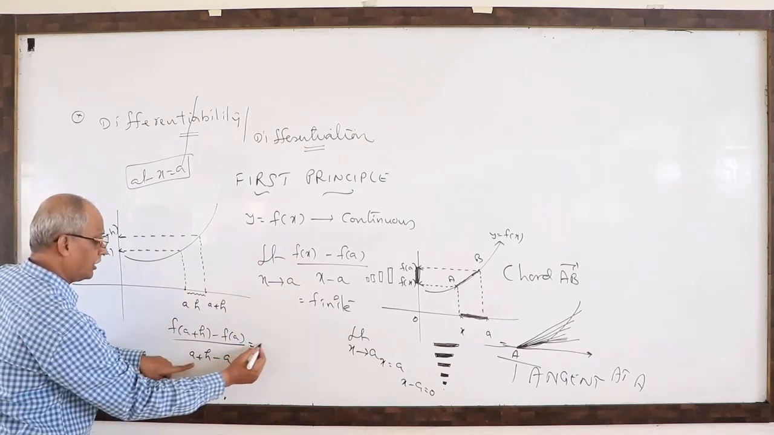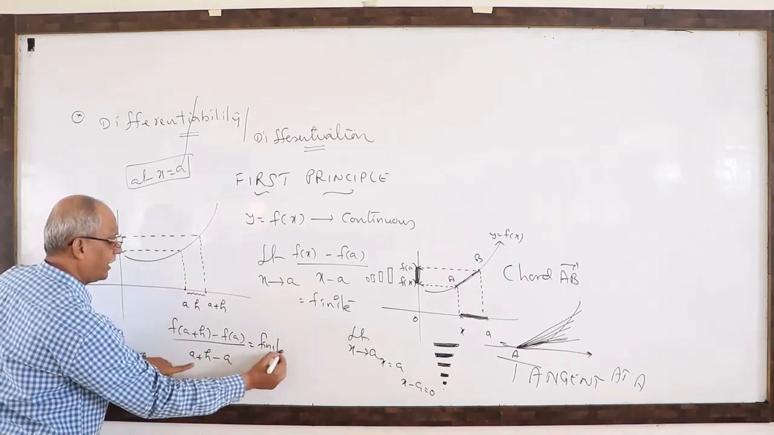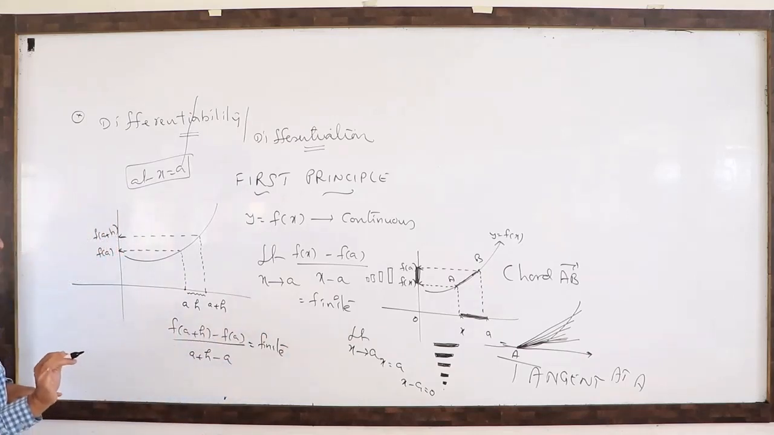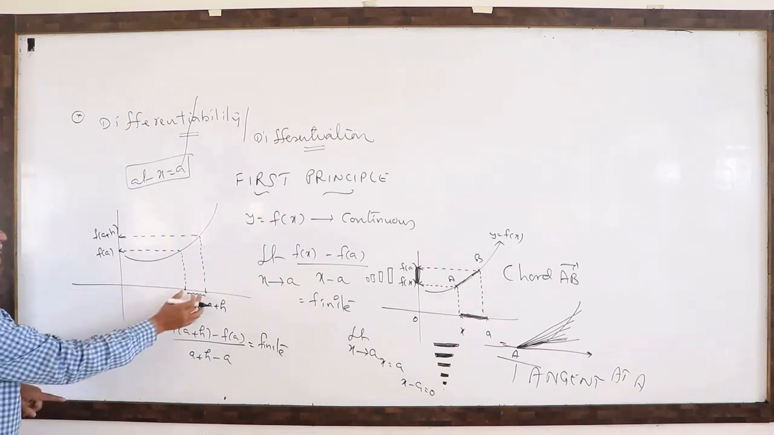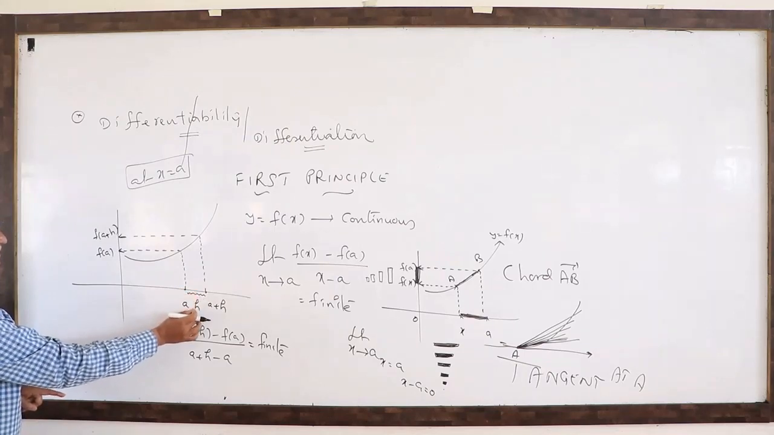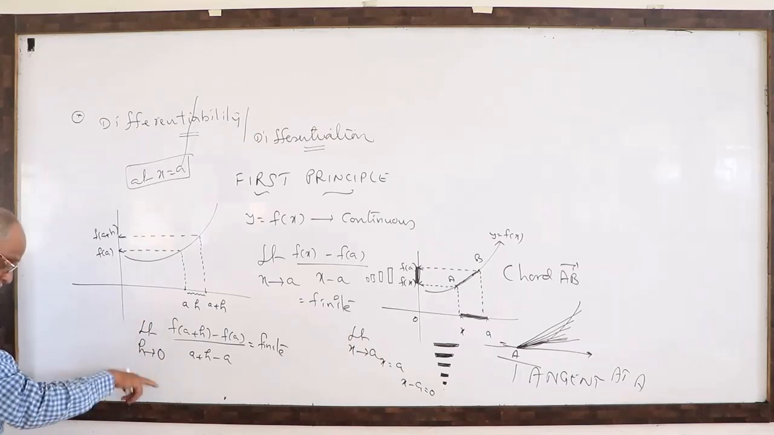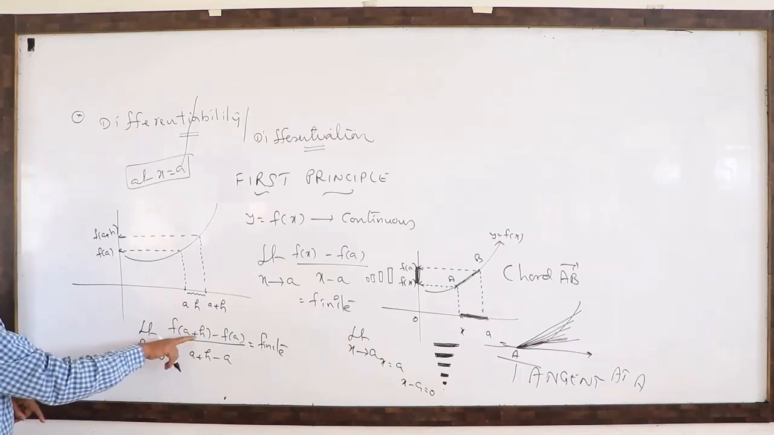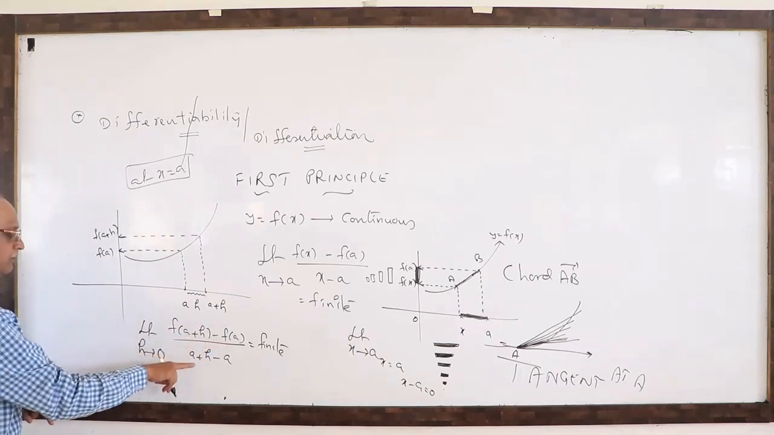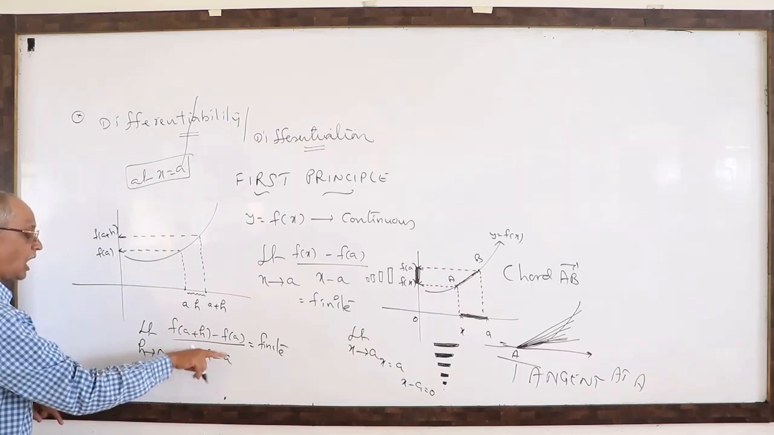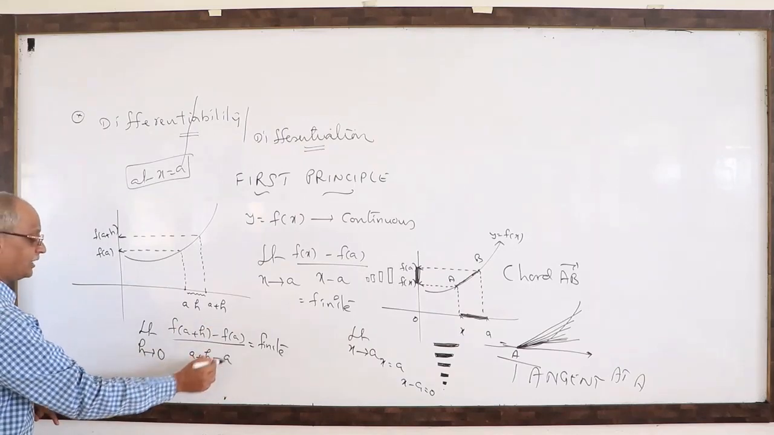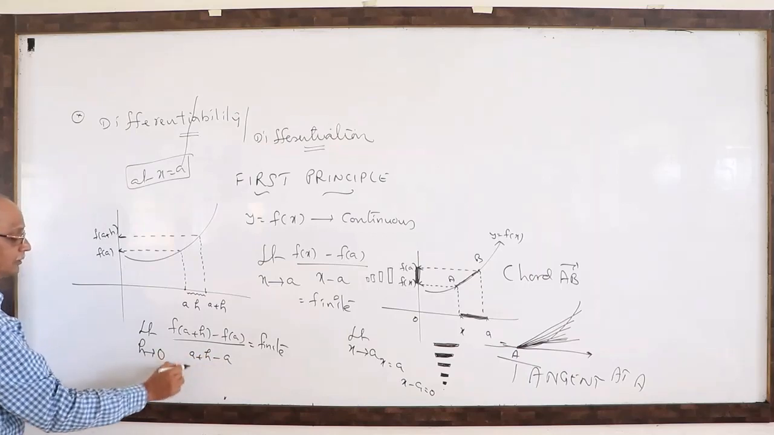If this ratio exists, is a finite number. How? In what way? This h must be small, negligible. How can you say it is negligible? h must be 0. Limit h tends to 0 of f of a plus h minus f of a, divided by a plus h minus a. After some time, you will cancel a. That is different. h only.